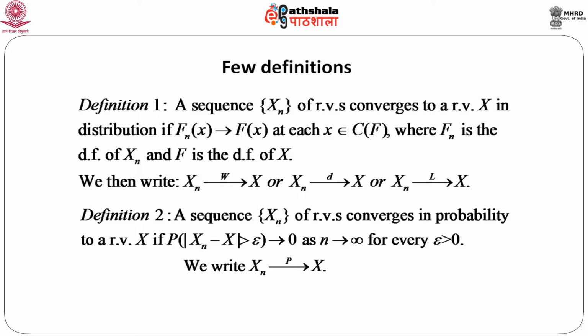So, these are the two notions of convergence. One is convergence in distribution, which is related to the distribution function of the random variable, and the other is convergence in probability, which relates to the probability defined using the random variables or the sequence of random variables. Now, the question is whether there exists any relation between these two. The answer is fortunately yes, and it can be shown, we will discuss this later, that if X n converges to X in probability, this will always imply that X n converges in distribution to X as n goes to infinity.